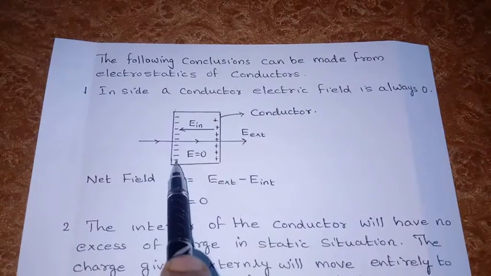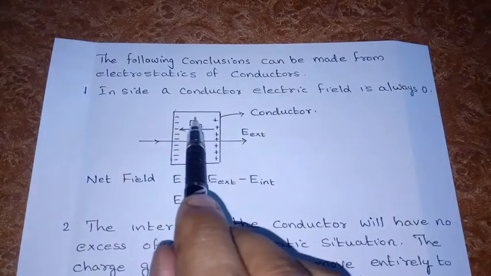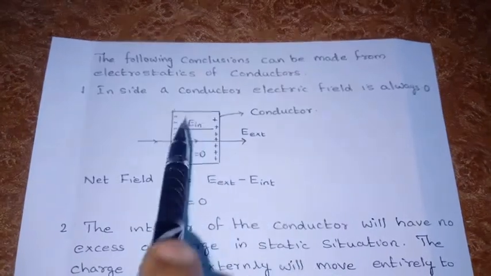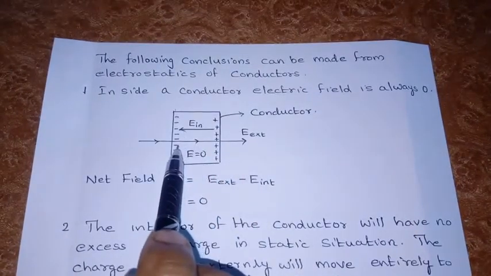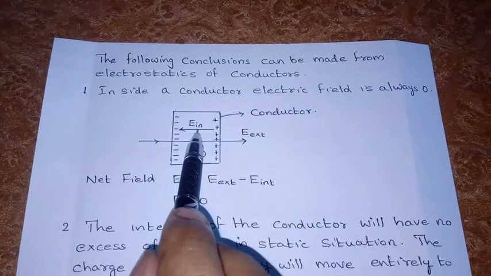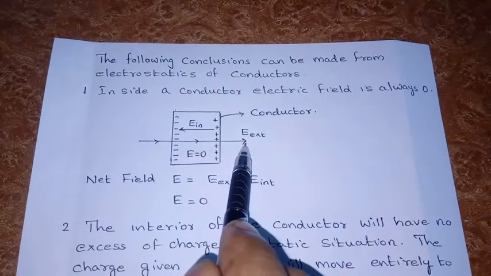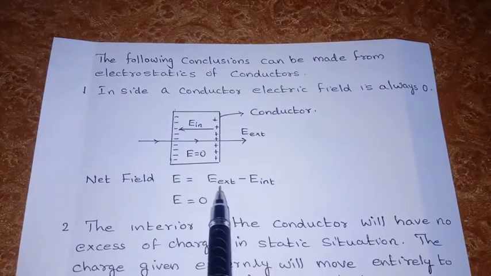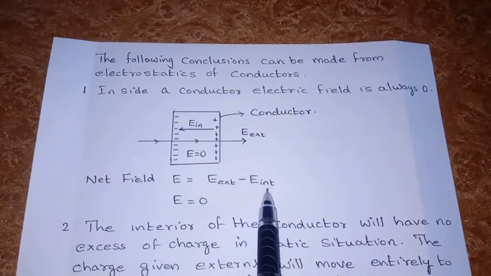This creates an internal electric field E internal, and the shifting of electrons and positive charges takes place until the internal electric field is equal to the external electric field. The net electric field inside the conductor is E equals E external minus E internal.